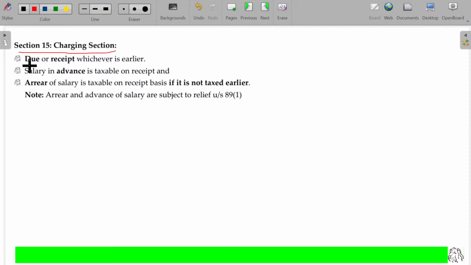Now, due or receipt, whichever is earlier, will be considered the date of charging the taxable income, chargeable for the tax. For example, now salary will be payable.